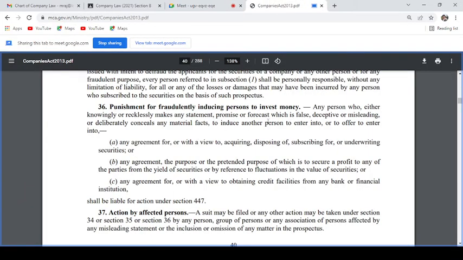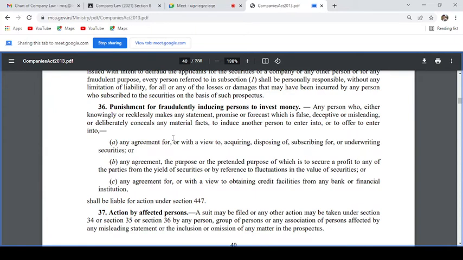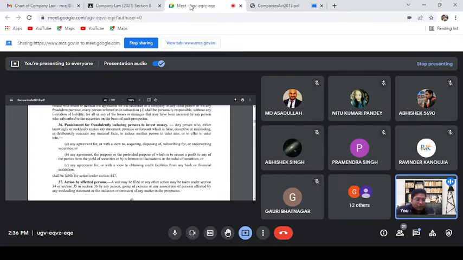Any statement, promise or forecast, even saying that this company will earn this much profit, which is false, deceptive, misleading, or deliberately conceals any material fact, to induce another person to enter into, or to offer to enter into, any agreement with a view to acquiring, disposing of, subscribing for, or underwriting securities, any agreement the purpose or pretended purpose of which is to secure a profit to any of the parties from the yield of securities, or by reference to the fluctuation in the value of securities, or any agreement with a view to obtaining credit facilities from any bank or financial institution, shall be liable under section 447. So section 447 talks about fraud, and the punishment is there.